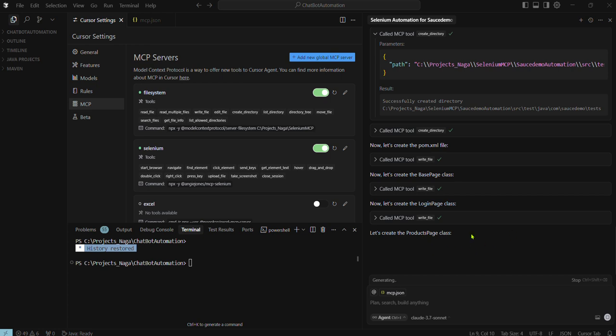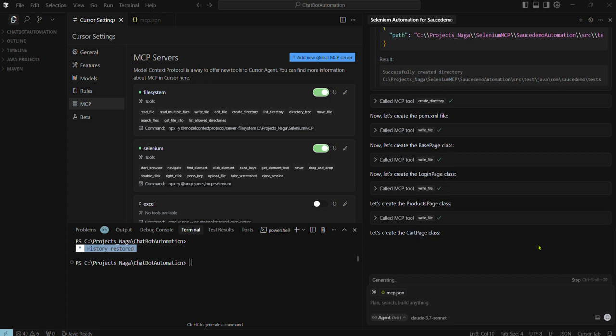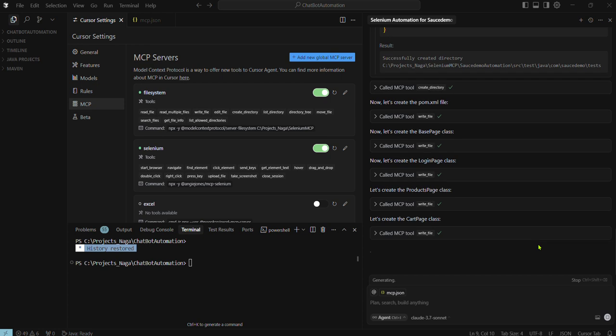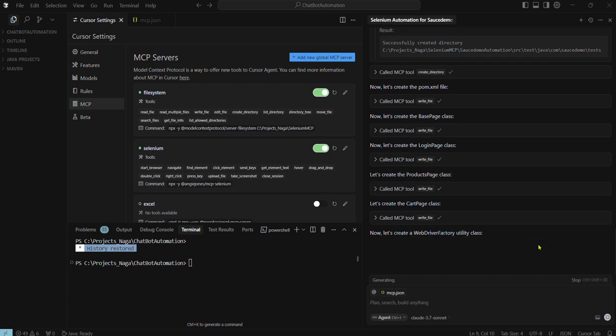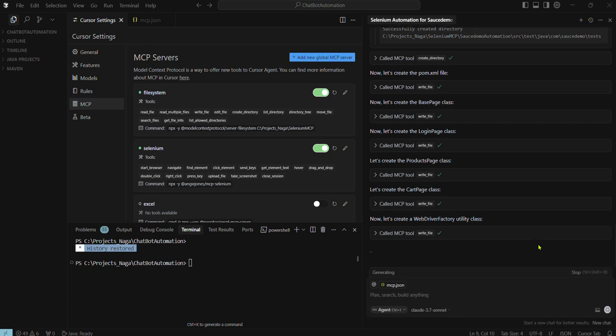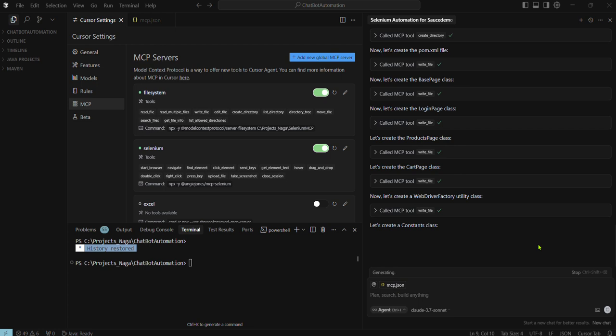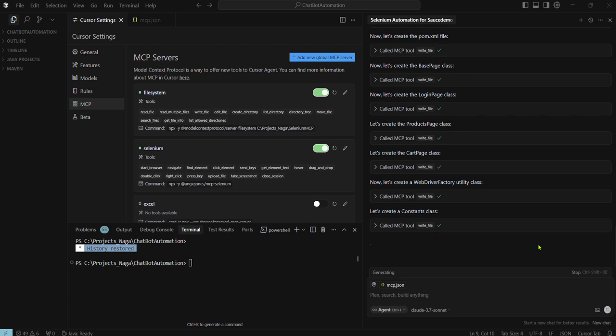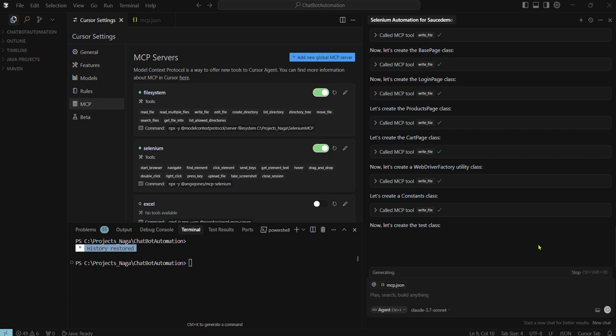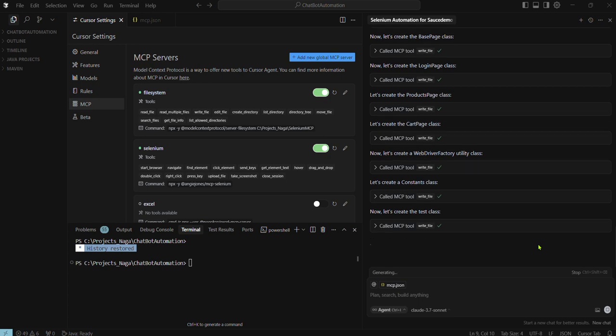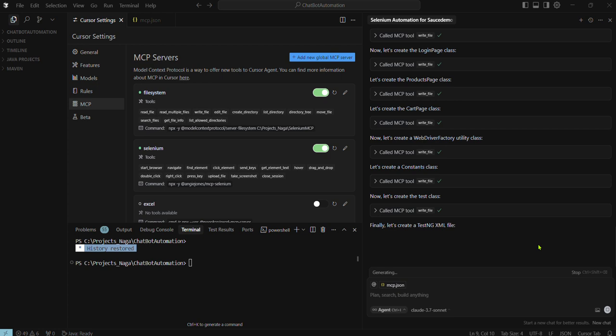Okay, so let's create the product page class. It's going to create the necessary classes because I have asked for a page object model. It is trying to create pages for each and every page which we navigated. Now it is trying to create a WebDriver factory util class and a constants class, which are required for the page object model framework. It is trying to create all the necessary classes and constants.